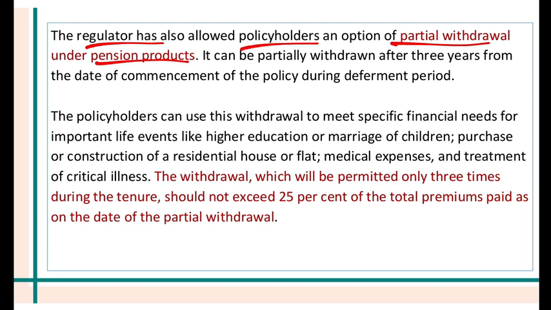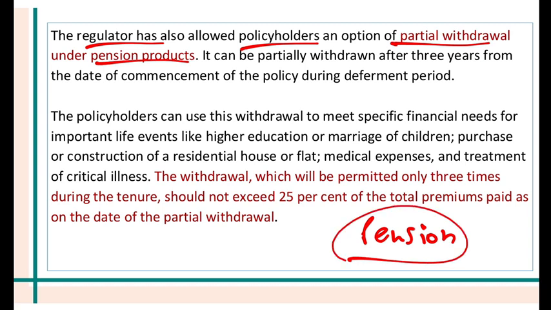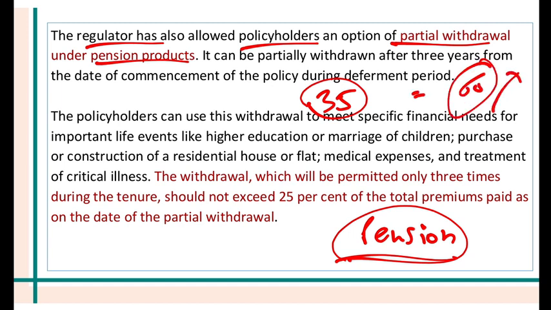If you have taken any pension product, what happens? Let's say you are 35 years old and you have taken a pension scheme. They will start giving you pension once you turn 60 years old. This is called a pension product. And you pay premium from the age of 35 to the age of 60. This is called the deferment period. The deferment period is the period in which you pay the premium, but you don't get the benefit of the pension.